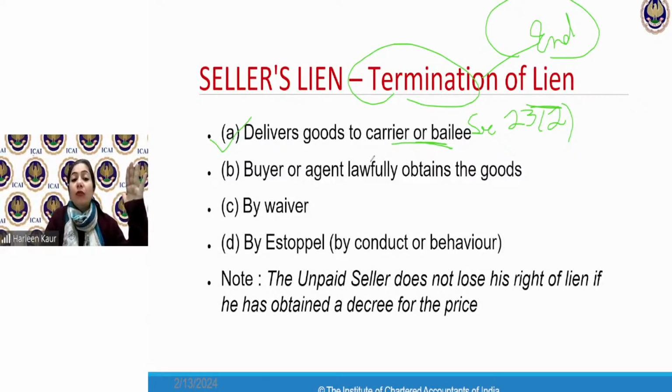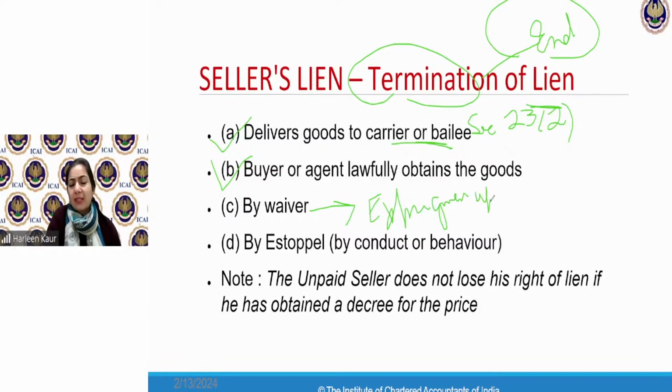If buyer or lawful agent obtain the goods, so buyer has already taken the goods, then also my right to lien will come to an end. By waiver means I expressly told him that okay, I give up my right. I have expressly given up my right. Given up means I said okay, fine, I'm not going to take back the goods. Even if you will not pay me the money or some problem will happen, I will not exercise lien on the goods. I have waived off my right.